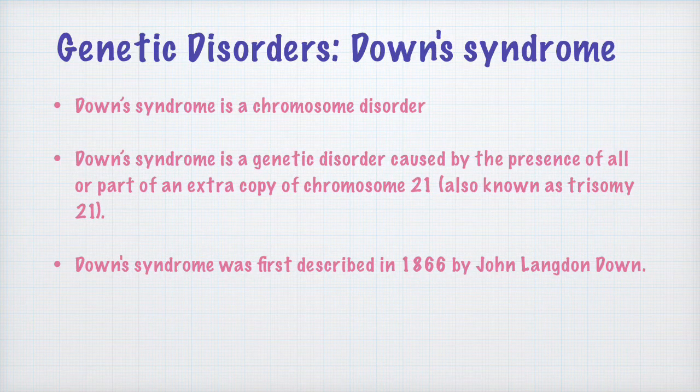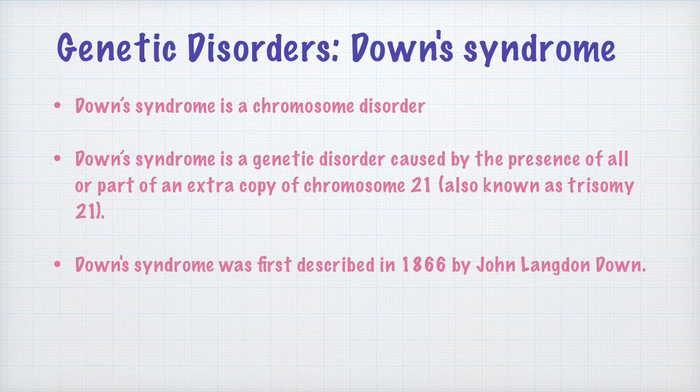Let us now understand another genetic disease which is called Down syndrome. As we have learned, Down syndrome is a chromosome disorder because it results from an aberration in the chromosomes of the person. So a person suffering from Down syndrome has an extra copy of chromosome 21. Instead of a pair of chromosome 21, the person has 3 copies of chromosome 21, and this is also called trisomy 21.